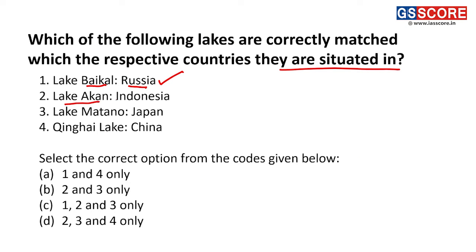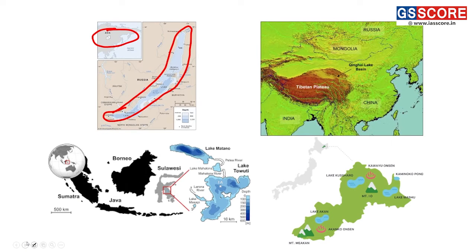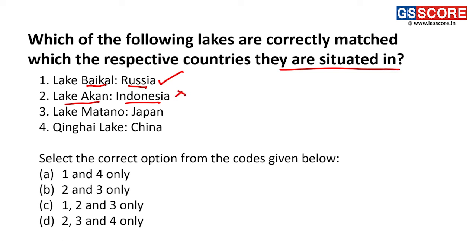Pair 2, Lake Akan in Indonesia. We can say that Lake Akan is not situated in Indonesia, it is situated in some other country. We can see Lake Akan is situated in Japan. So this statement becomes an incorrect statement.